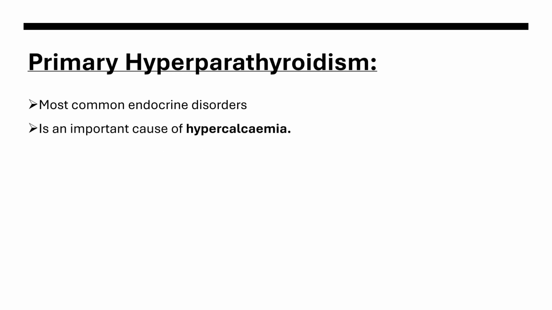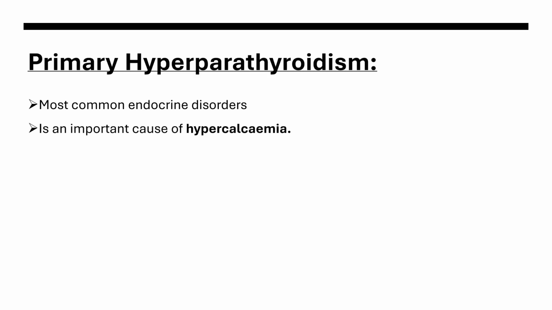And primary hyperparathyroidism occurs due to adenoma or hyperplasia of the parathyroid gland, resulting in autonomous production of the parathyroid hormone, and there are various germline mutations that result in adenoma of the parathyroid gland. Here we will see, first, this is the most common endocrine disorder, and it is an important cause of hypercalcemia.